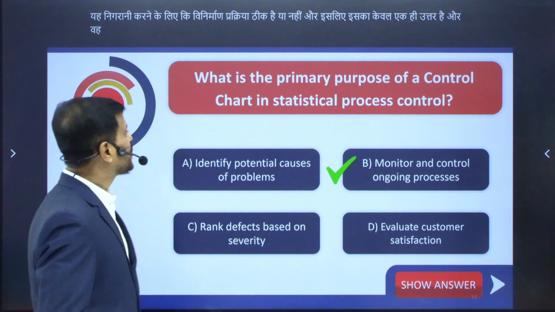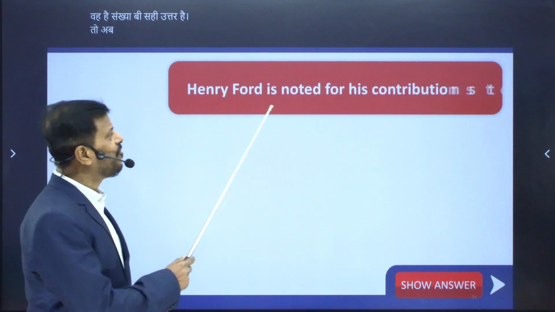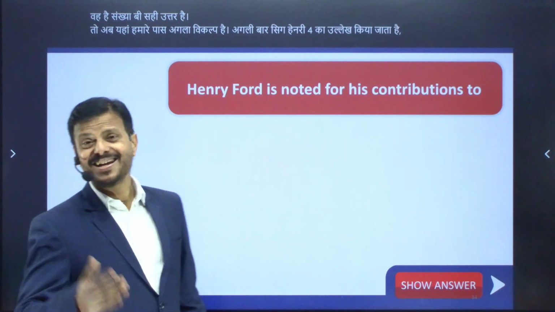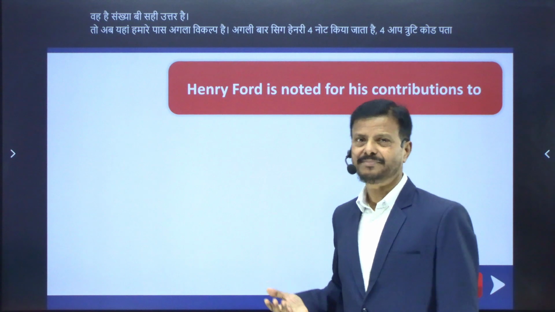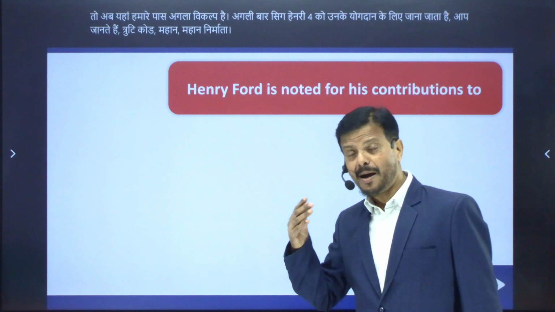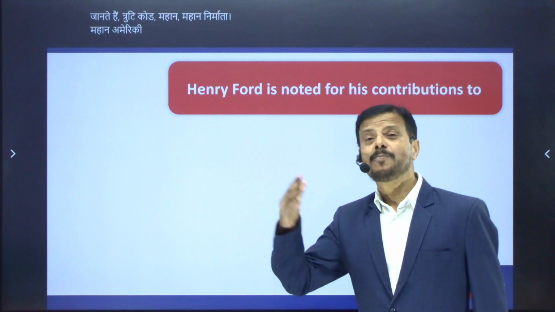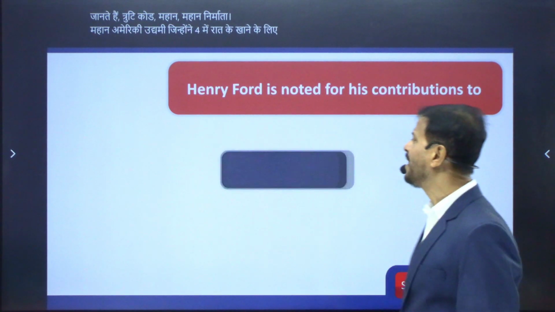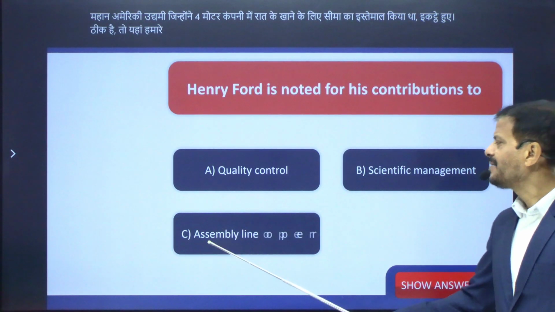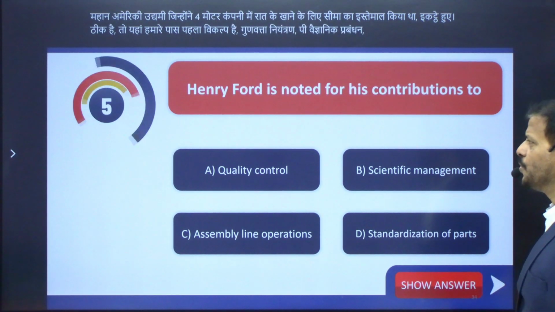Okay, so now here we have the next MCQ. Henry Ford is noted for his contribution to what? You know the Henry Ford? The great American entrepreneur who used the assembly line in Ford Motor Company. Here we have the first option, A, quality control, B, scientific management, C, assembly line operation, and D, standardization of parts. So you got the answer.